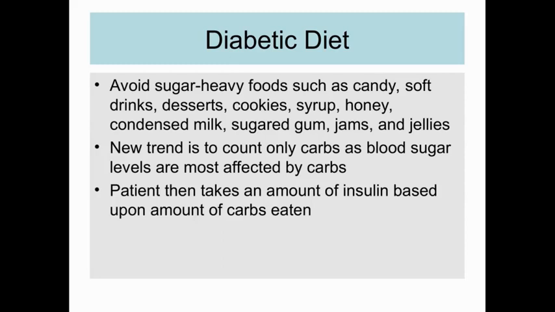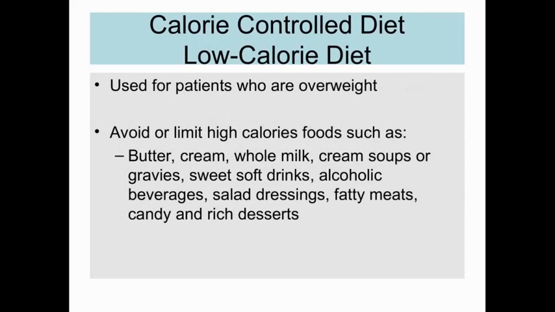The new trend is to count only carbs, as blood sugar levels are most affected by carbs, and the patient then takes an amount of insulin based upon the amount of carbs that is to be eaten. Okay, so as said earlier, we need to limit the amount of carbohydrate that is being given to the patient. So that is what the slide is saying as well. So next we move on to calorie control diet or low calorie diet. These are given to patients who have overweight problems, or patients who are obese, sort of a weight management diet actually.